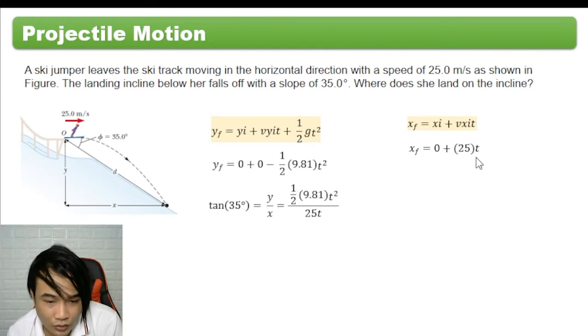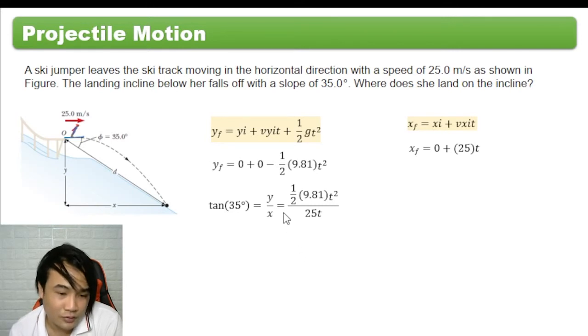We can equate xf in terms of t, then substitute this t here. Or we can use the tangent, since we have the angle. Tangent of 35 is equal to y over x.